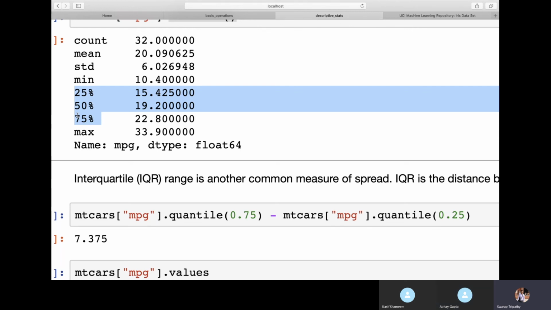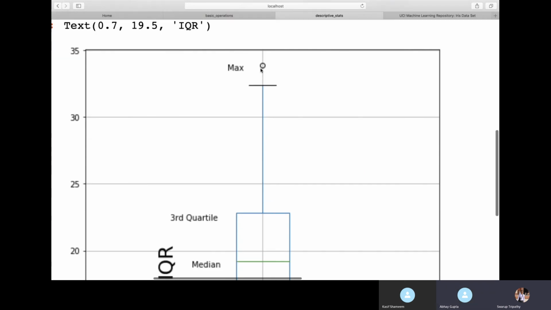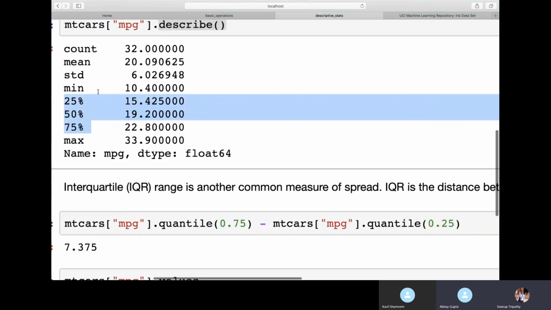Okay, next I'm plotting a box plot for the same. Now, as I told you, there might be an outlier. Why is there an outlier? Because our IQR range within the value is just 7.37. But if you see the range of minimum and 25th percentile, the range is 5. And the range of 75th and maximum value is 10, which is very high. It is also higher than IQR. So this 33 is nothing but an outlier within our data. Outlier means it's very far from the actual data set, very far from the actual cluster, the actual group of data.